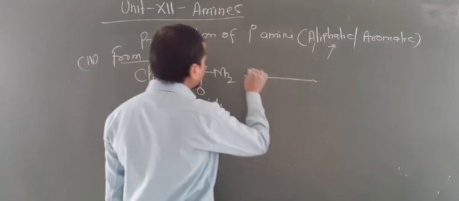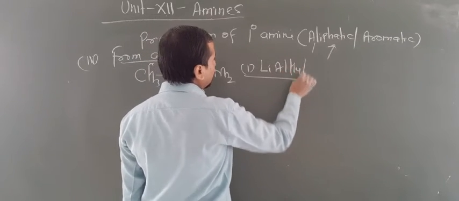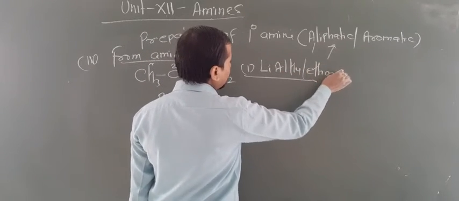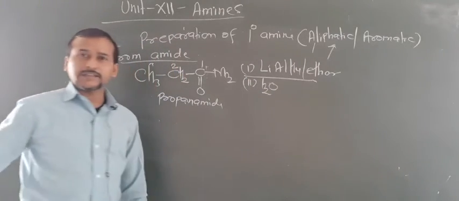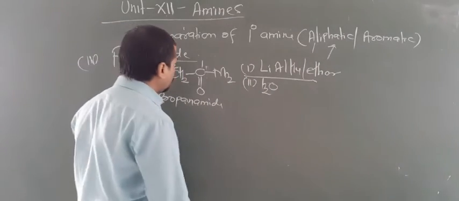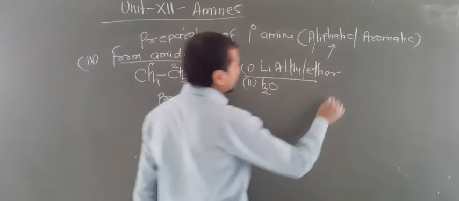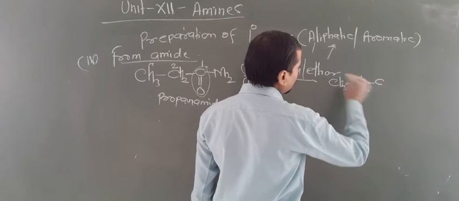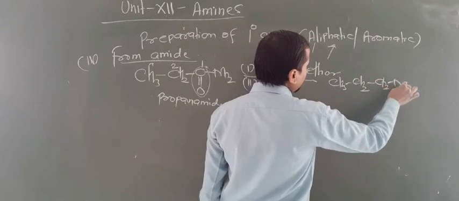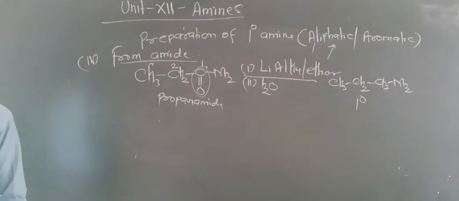Now this also will be reduced in presence of lithium aluminum hydride. This is a stronger reducing agent, but due to being costly it is used less. Now what you have to do is change this C=O into CH2, and the rest of the things are the same. So CH3, CH2, CH2 and NH2 like this. So this will give 1 degree amine. So by this we can also prepare 1 degree amine.